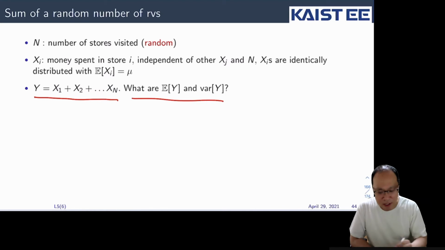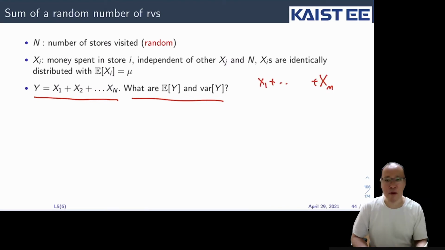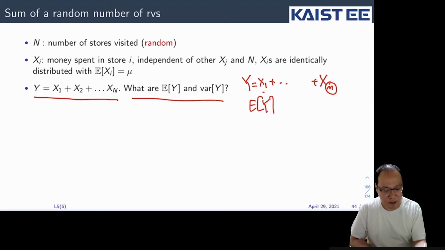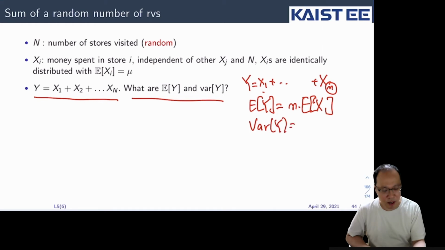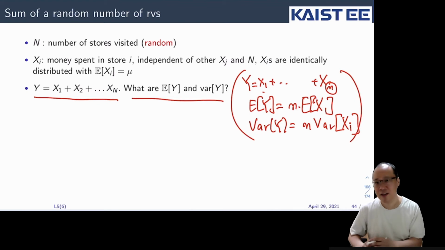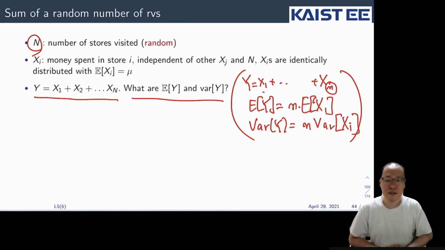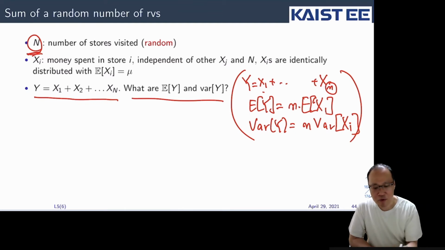This problem becomes very easy if the number of stores that I have to visit is fixed as a constant. Because these Xi's are independent, the expectation of Y is equal to n times the expectation of any Xi, because they are identically distributed. And the variance of Y is equal to n times the variance of each Xi, because again they are independent. The linearity can be satisfied from the independence. So again, if the number of stores is fixed, the problem is easy, but the problem is that N is random. So the question is, how does the result change if we consider a random number of stores?